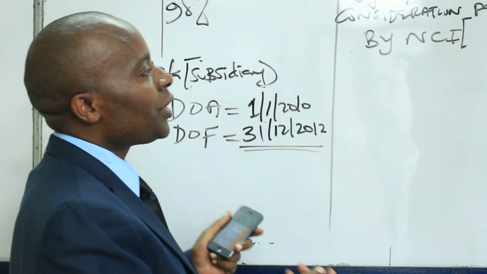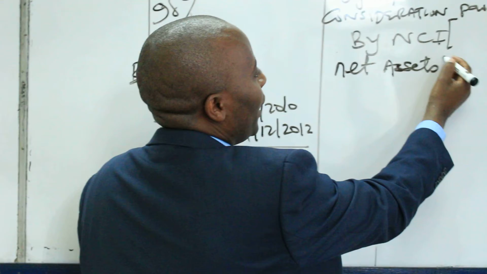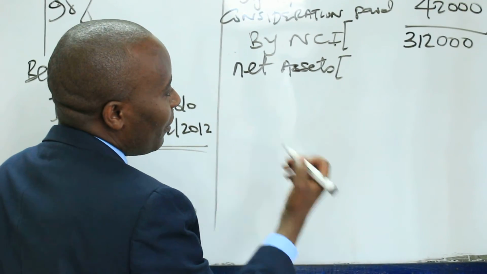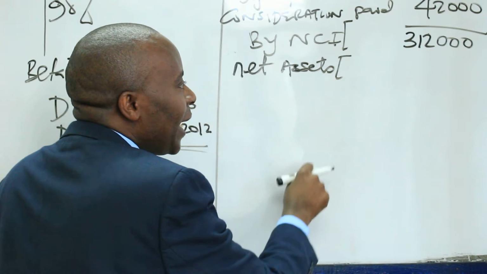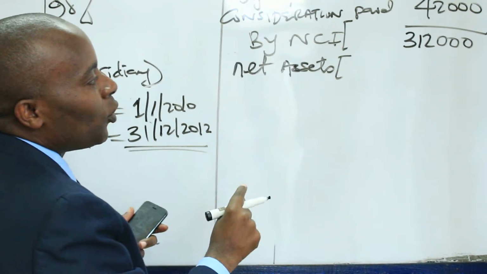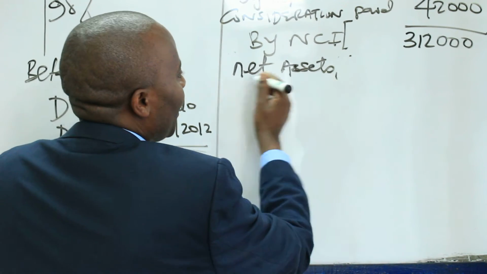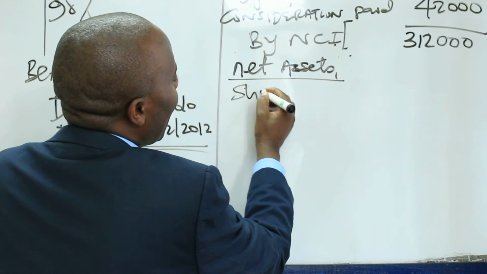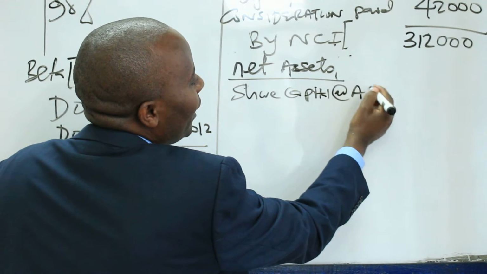What did we get in return? So come and give us the net assets of the subsidiary, as measured in the subsidiary's share capital and basically reserves. Very good. So the net assets. So give us the share capital of the subsidiary at the date of acquisition.